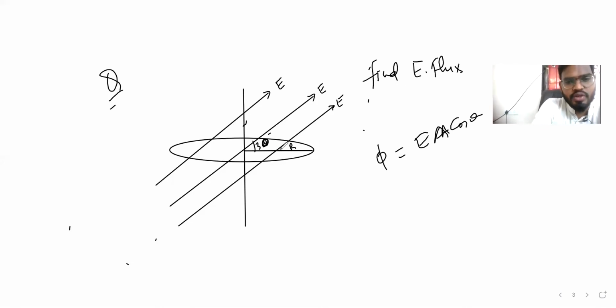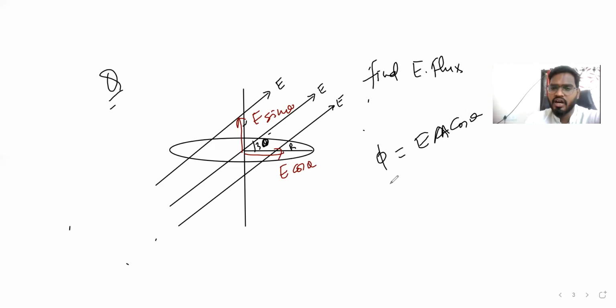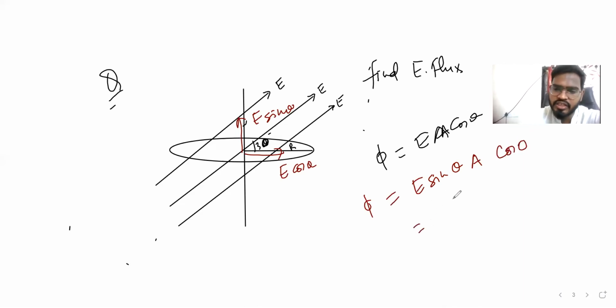So we can say this is going to be E cos theta, and this is going to be E sin theta, right? So we are supposed to take what? E cos is anyway parallel, so flux is equal to E sin theta, right? And then A, the area direction, and then A into cos 0. Cos 0 is 1.